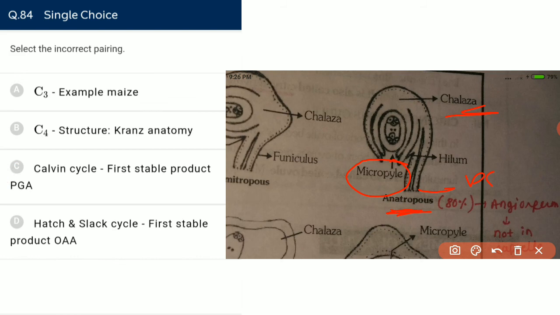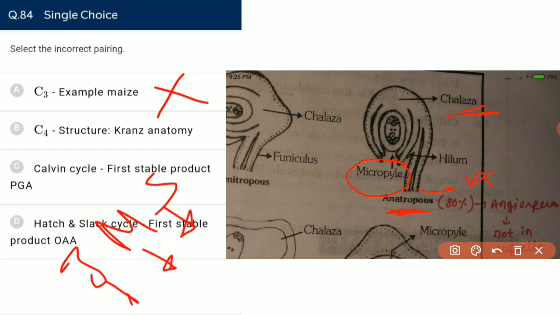Incorrect pairing: C3, example is maize, no, C3 plants. Jowar, maize and sorghum are examples of C4 plants and not of C3 plants. So the first statement is incorrect.